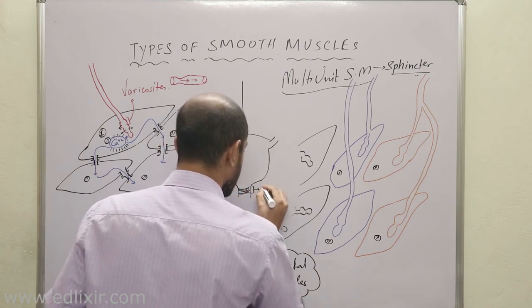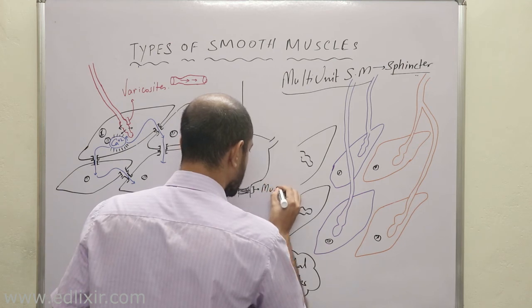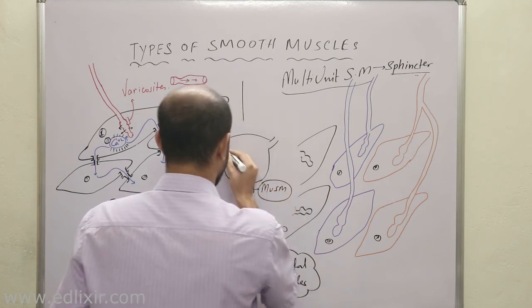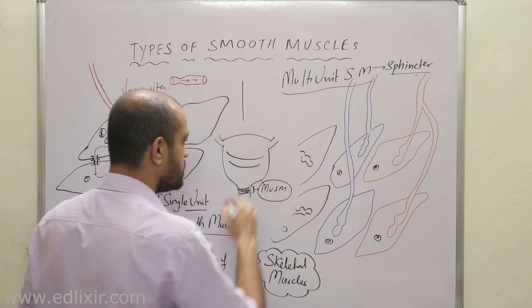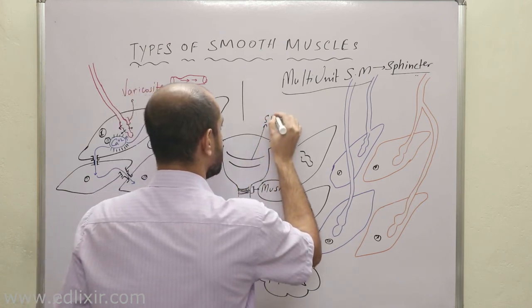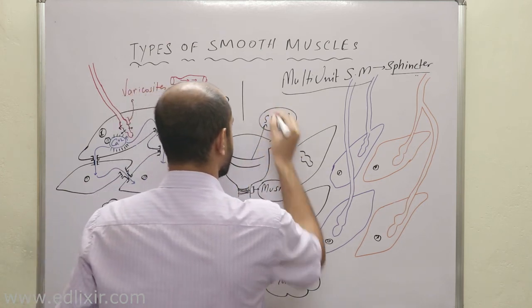This is the sphincter, which is multi-unit smooth muscle. But the body of the urinary bladder is made up of single unit smooth muscle. Am I clear to everyone?